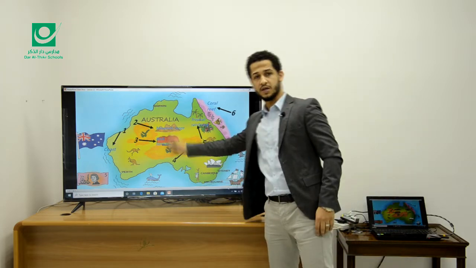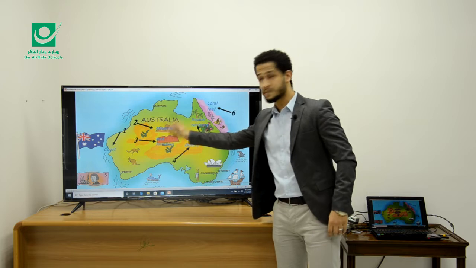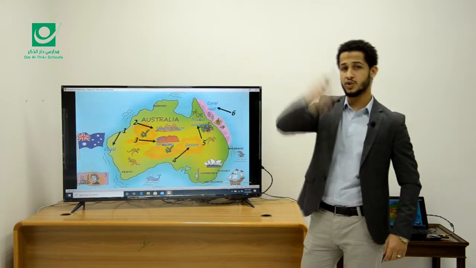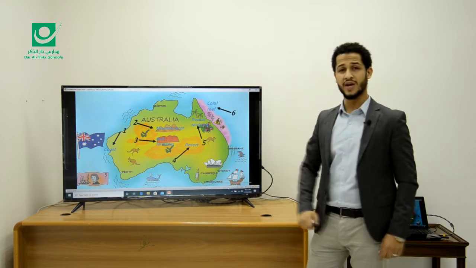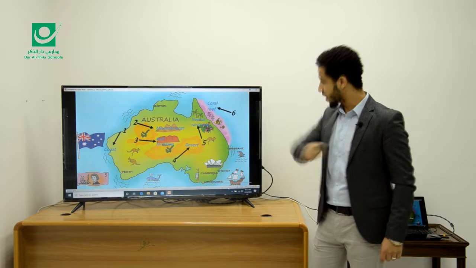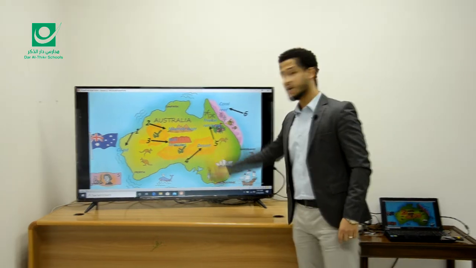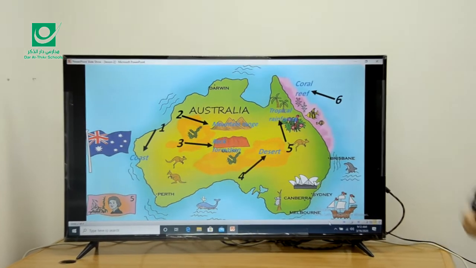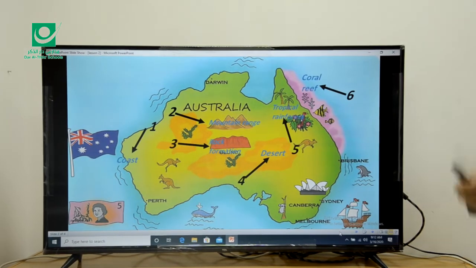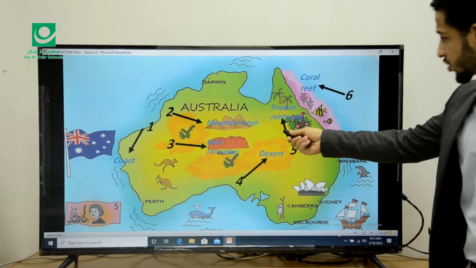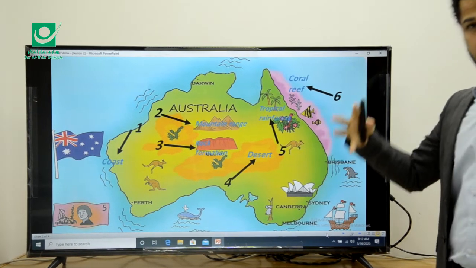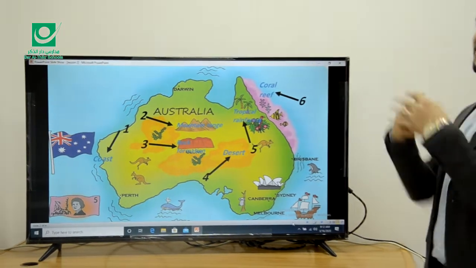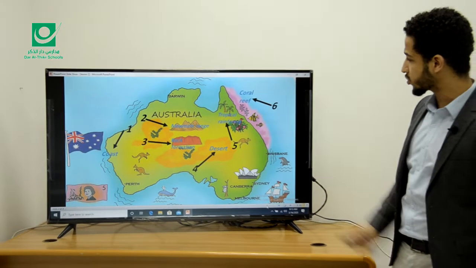Number 2, as you can see, some linked mountains. We call them mountain range. Mountain range, yes, right. Number 3, as you can see, this is a rock? No, it's a rock formation. What's the difference? Rock means only one rock, but rock formation means some rocks that join together to give me a certain shape.